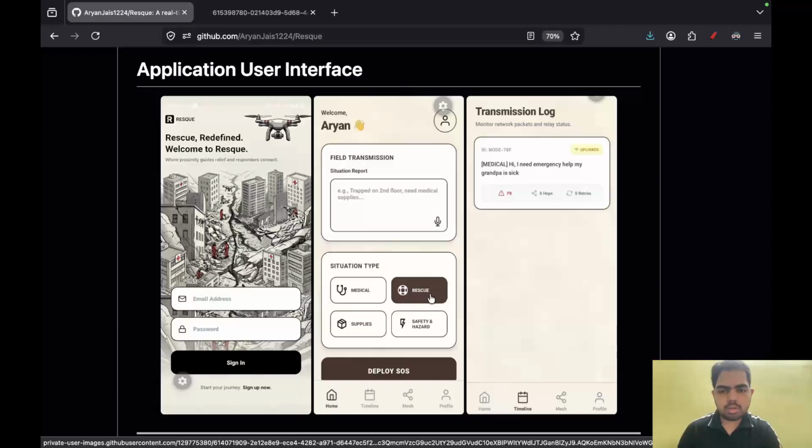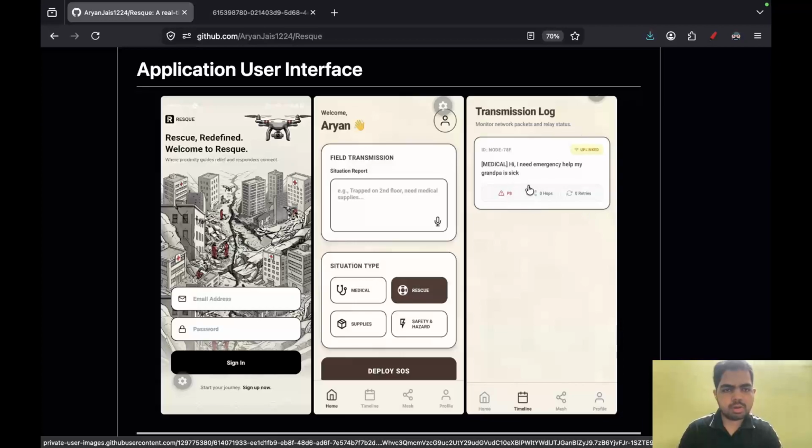So the user might choose any one of them, and it is very helpful to compute the similarity or the urgency score that the LLMs will later compute. And then we can deploy SOS, and in the timeline we can see this entire thing. For example, this is one of the SOS messages that I've sent: hi, I need emergency help. My grandpa is sick, for example.